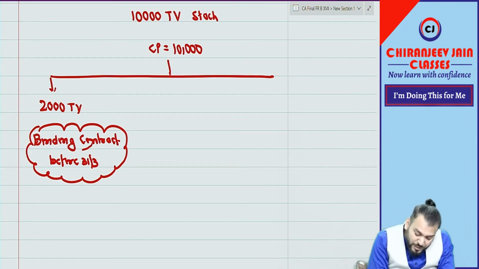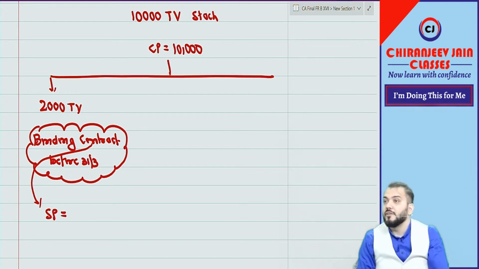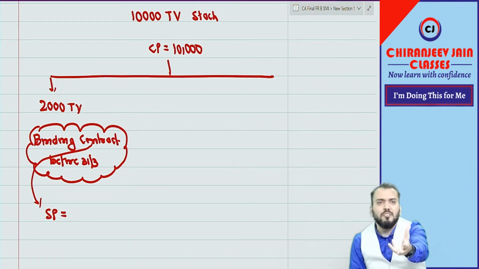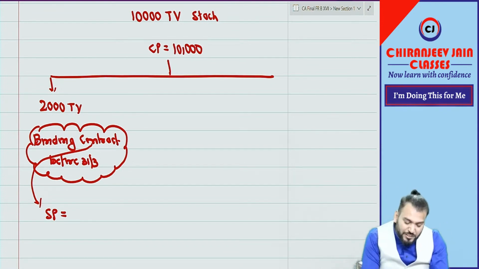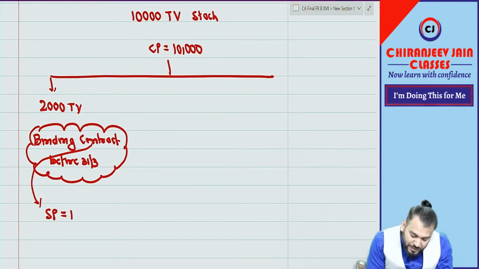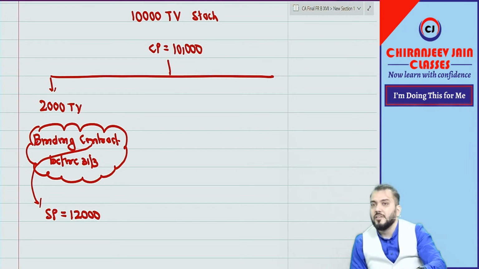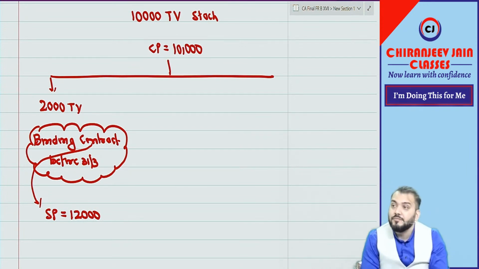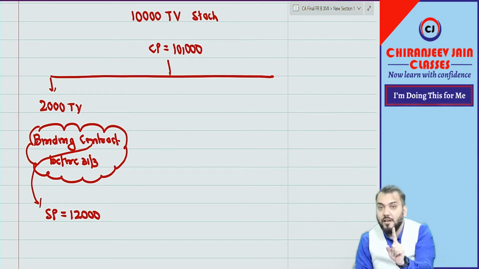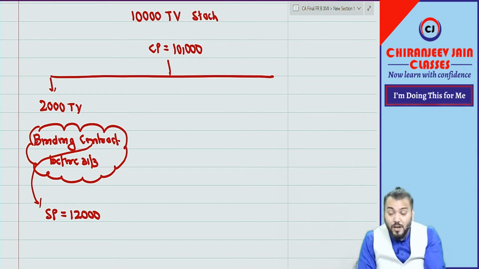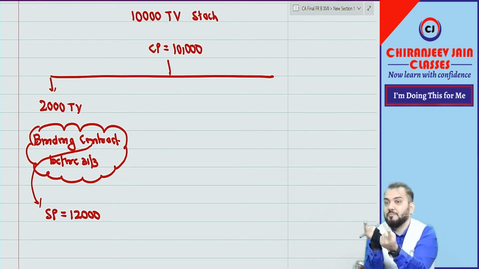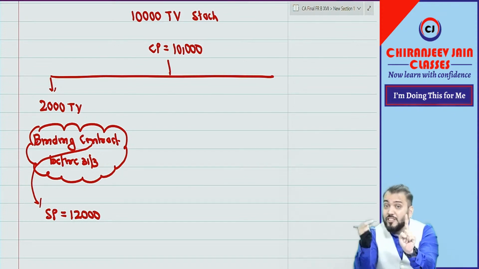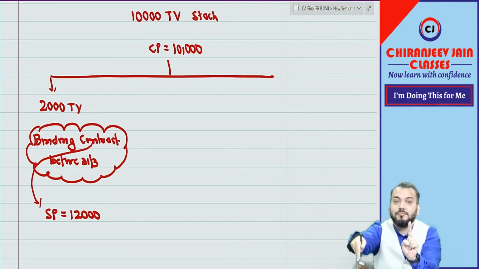So can you say from this contract we can find out a sale price? Because in the contract the sale price will be mentioned. Suppose the sale price given in this contract is 12,000. So for these 2,000 TVs, the NRV becomes 12,000, not for all TVs, because these are under a contract to sale.